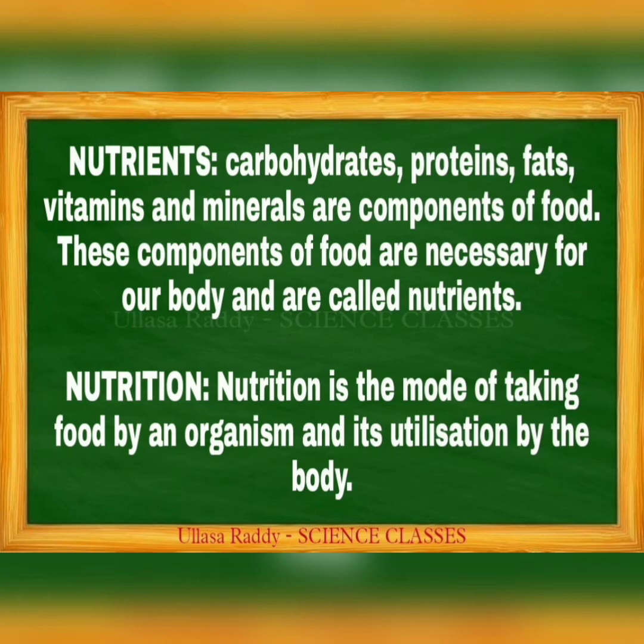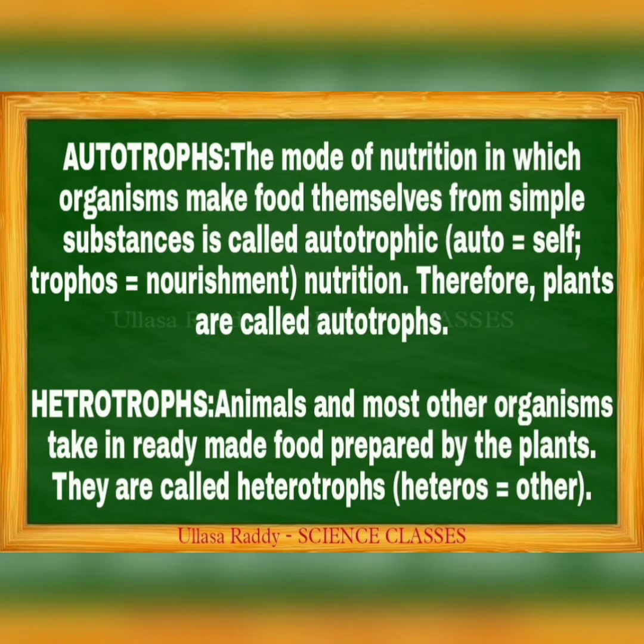Then the next concept, autotrophs. Autotrophs means the mode of nutrition in which organisms make food themselves from simple substances. All plants prepare their own food with the help of sunlight. You already know about this: with the help of sunlight, chlorophyll, water and carbon dioxide. That process is called autotrophic nutrition. Auto means self, and trophos means nourishment or nutrition. Therefore, the plants are called autotrophs.